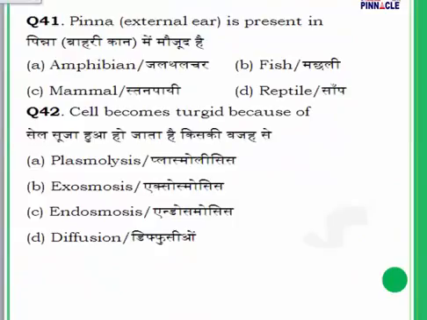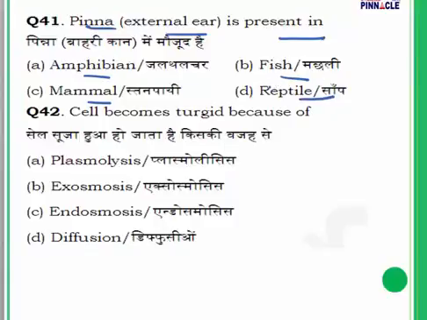Question number 41. Pinna, the external ear, is present in amphibians, fish, mammals or reptiles. Amphibians can live both on land and water. Fishes are aquatic animals. Mammals are those that feed their young ones. And then finally we have reptiles.